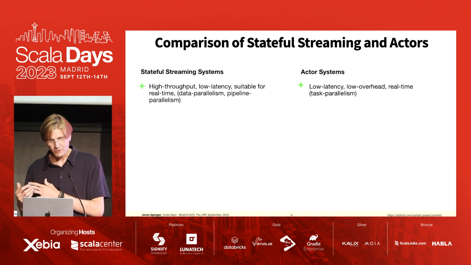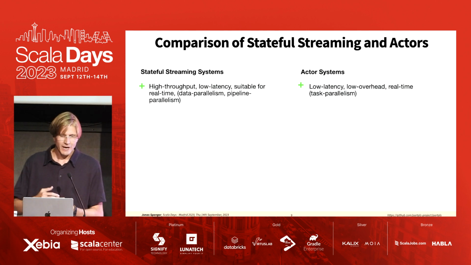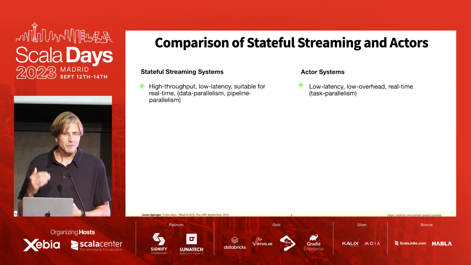Actor systems, on the other hand, don't have data parallelism as such, but they have task parallelism. But they're still very useful for these real-time applications that need good performance.